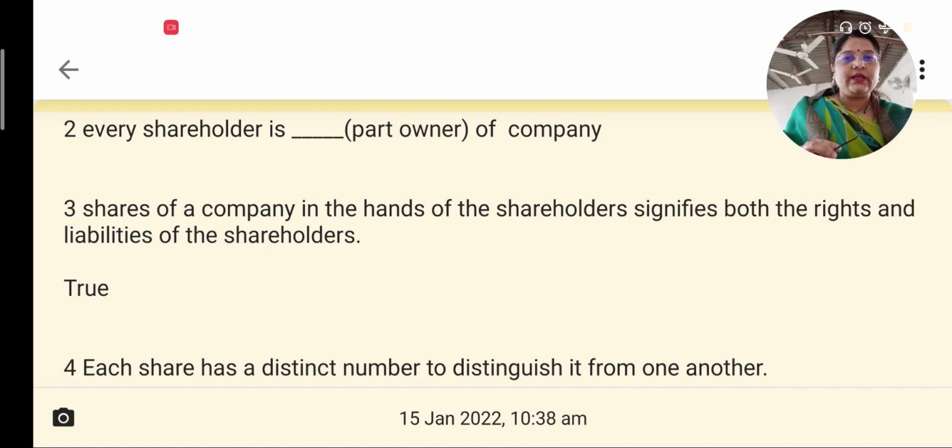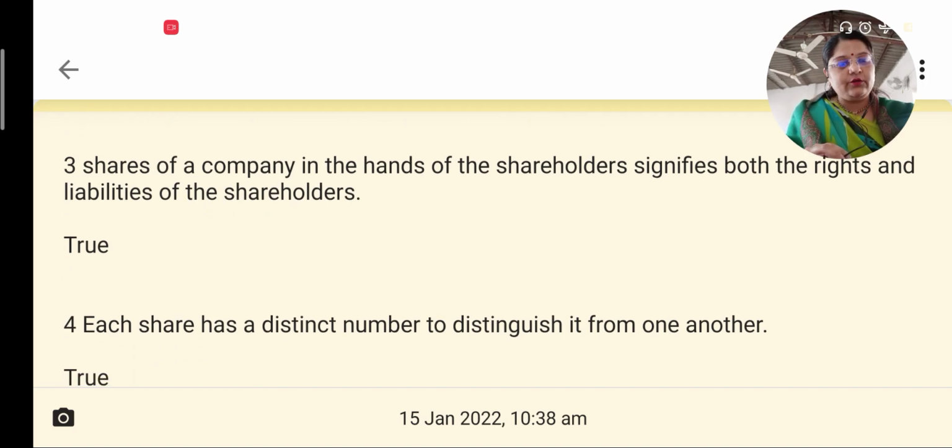Now, the next one is the shares of a company in the hands of a shareholder signifies both the rights and the liabilities of the shareholder. This is a statement and it is true. When a shareholder holds the shares, he agrees to abide by the liabilities of the shareholder, and he also enjoys all the rights of a shareholder. So the buying of shares signifies that he has agreed to enjoy the rights and abide by the liabilities of the shareholder.